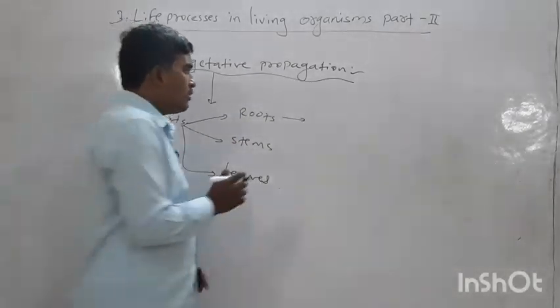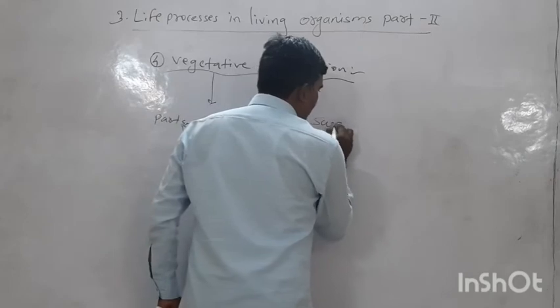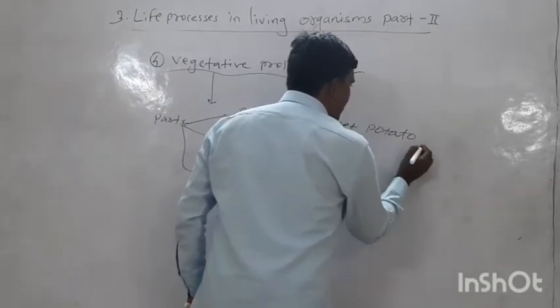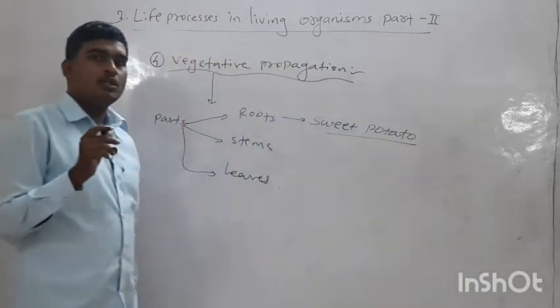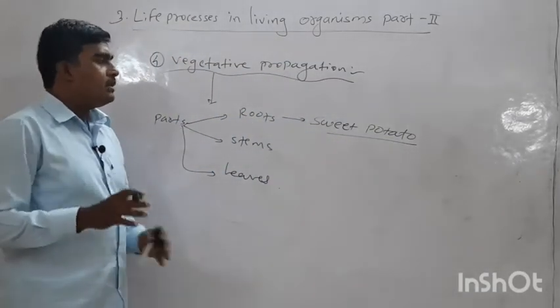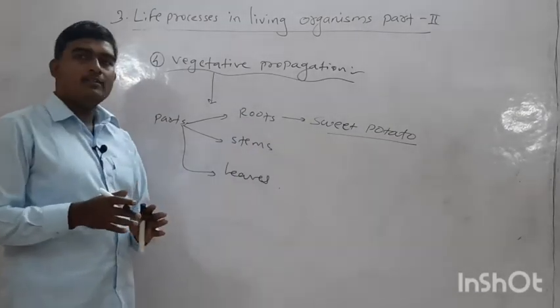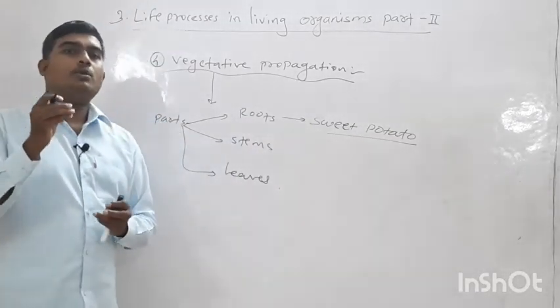We have one plant, that is sweet potato. We know sweet potato is a kind of potato plant, and its roots are useful for propagation.